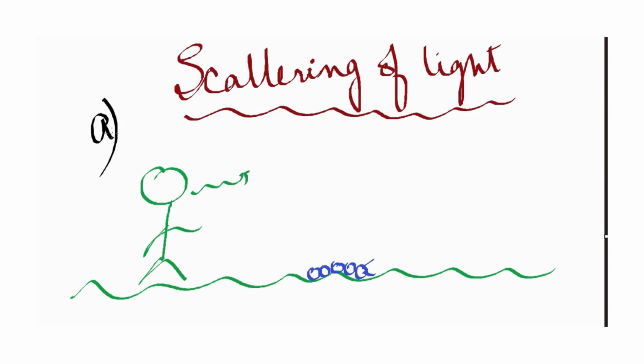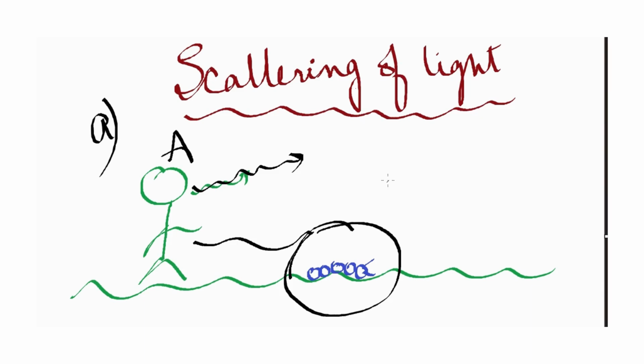Let us consider a situation A in which this person A is moving on the road. When this person is moving, on his way there is an ant. Now what happens? Do you think that this man is going to change his path because of this ant? Definitely not.